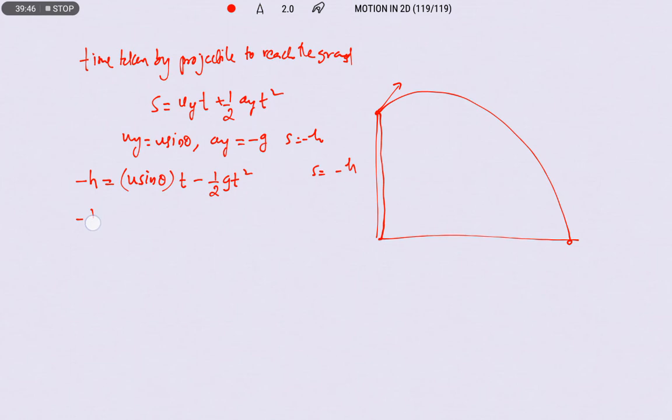Let us rewrite this. Minus h is equal to, taking 2 as LCM on the right side, 2u sin theta into t minus g t square over 2. So we are going to get a quadratic equation.